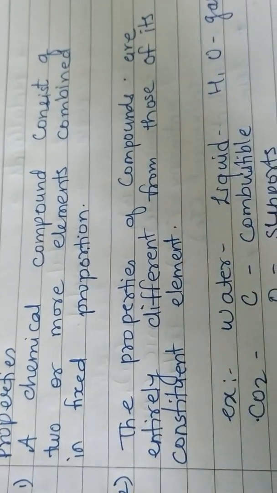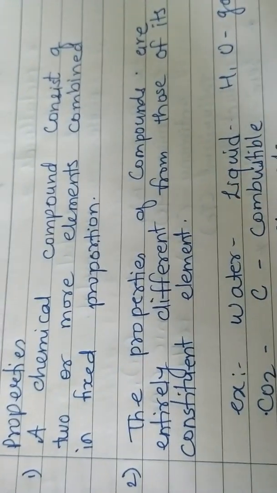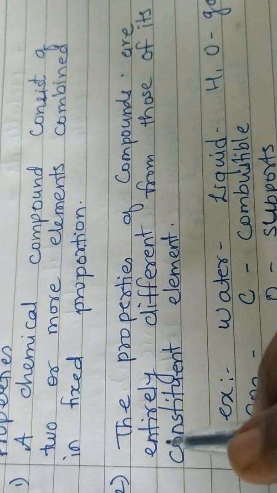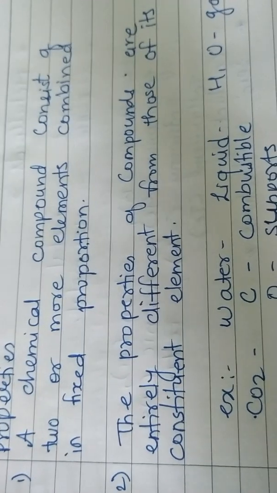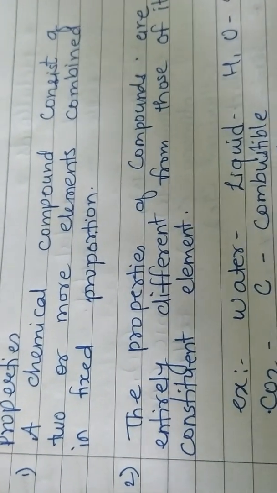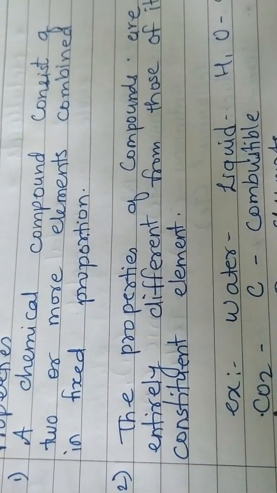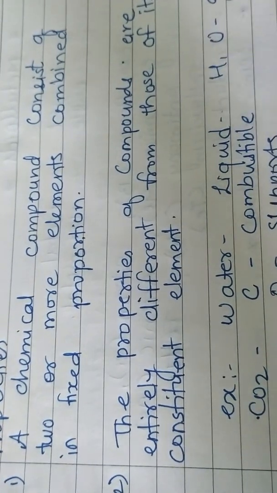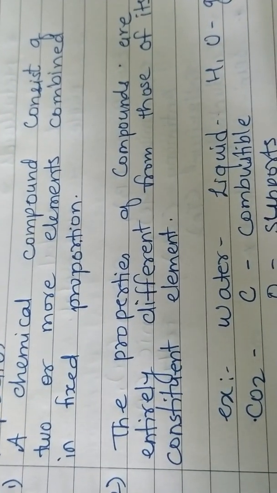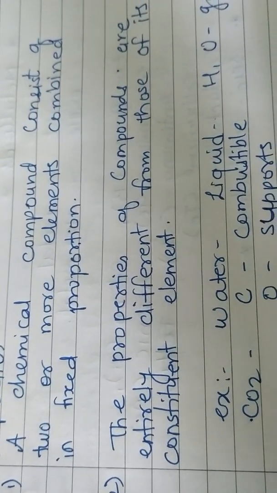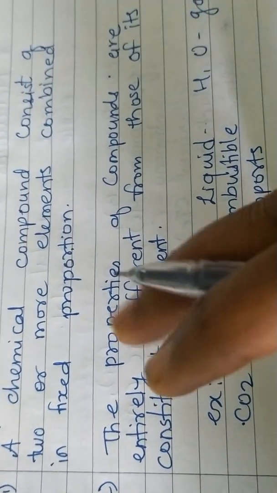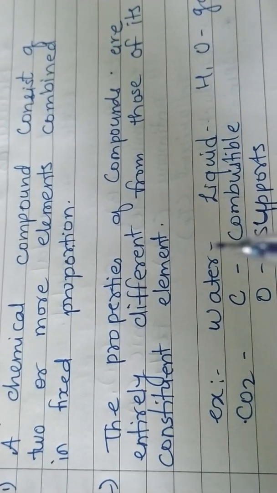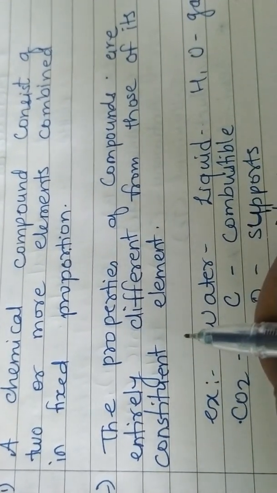One child asked me in an online session, "Ma'am, what is the exact difference between compounds and mixture?" Children, let me tell you a simple example. Tea. When we prepare tea, what are the ingredients? Tea powder is there, then water, sugar, milk.